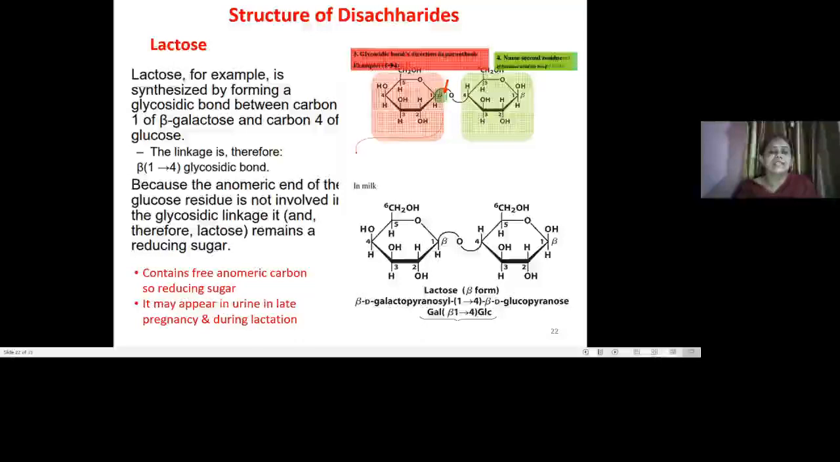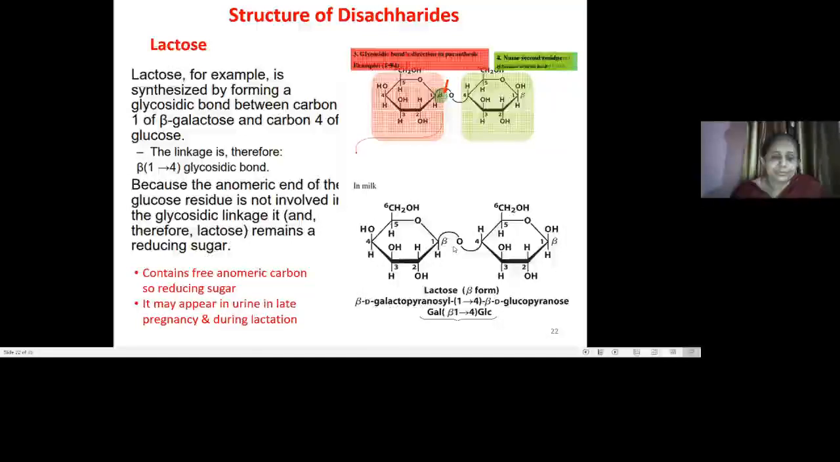And in this case, the anomeric carbon of the glucose residue is not involved in this glycosidic linkage. It is free. It is not involved, and so that's why this is a type of reducing sugar.